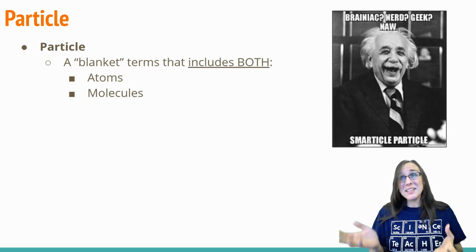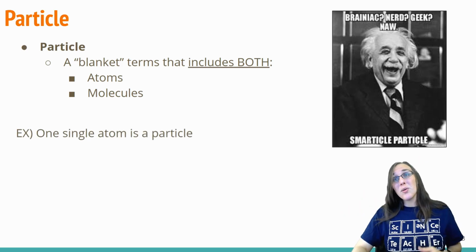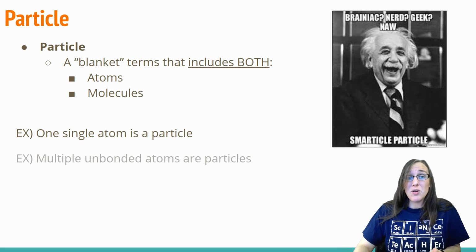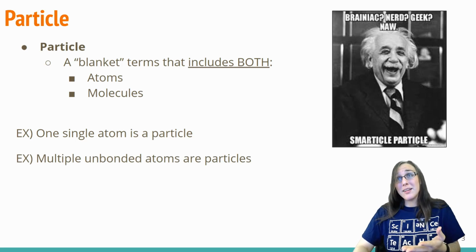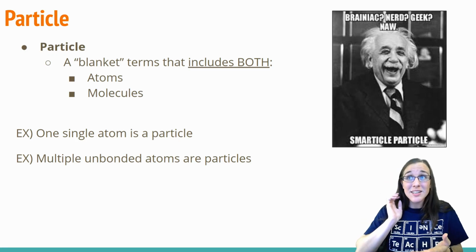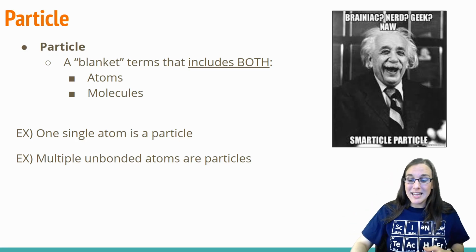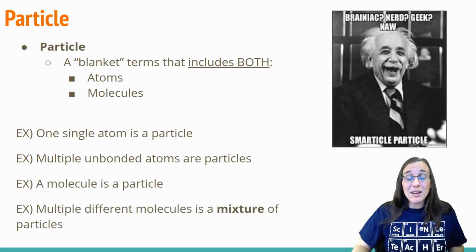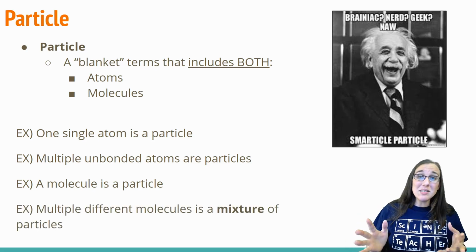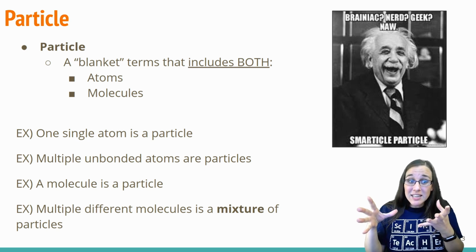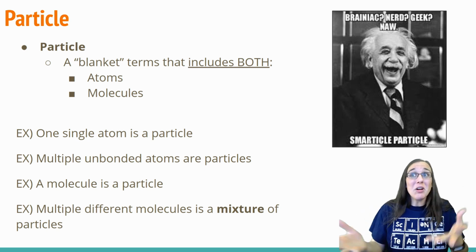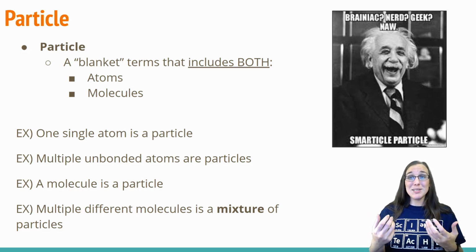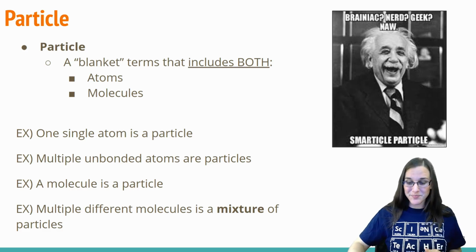It encompasses basically everything. So one single atom is a particle. If you have multiple unbonded atoms together, those are also particles. If you have a molecule, that's a particle. And if you have multiple different molecules in a mixture, even, that would be a mixture of particles. So particle is your blanket term that encompasses both atoms and molecules.